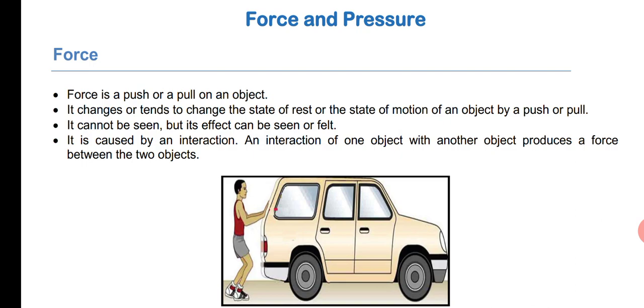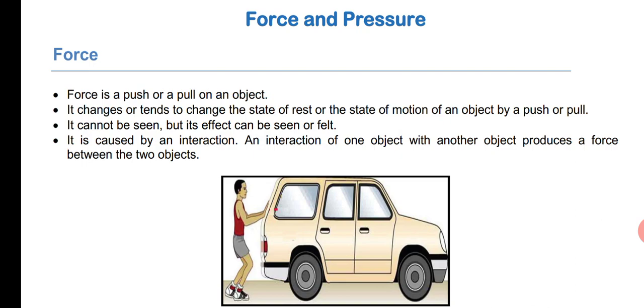Now coming to scalar quantity. So what is a scalar quantity? Any physical quantity which is having only magnitude but no direction, this kind of quantities we call as scalar quantities. Let me give some examples for scalar quantity. An example for scalar quantity is mass. You can take mass as an example for the scalar quantity.